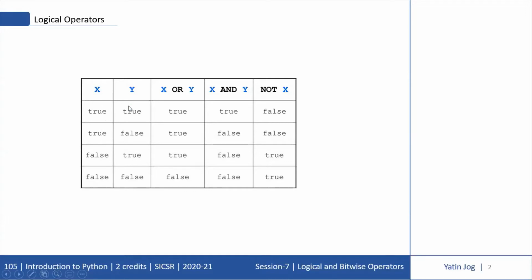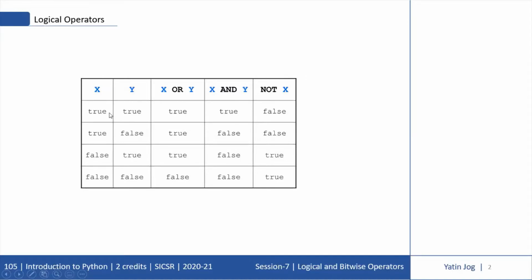If both expressions are true, what will be the output of OR, AND, NOT, and so on. This table tells you all the answers for all the logical operations which are possible in Python. Now we'll discuss this table in a short time.